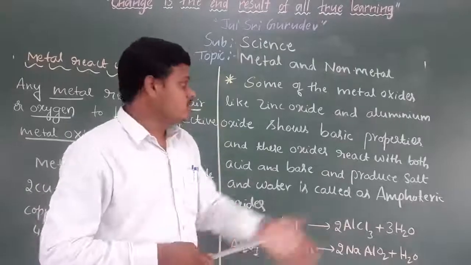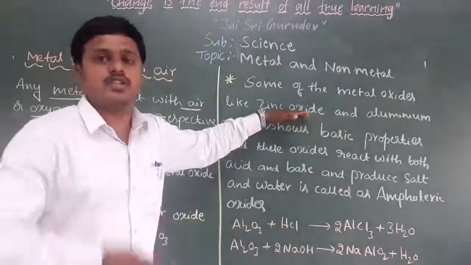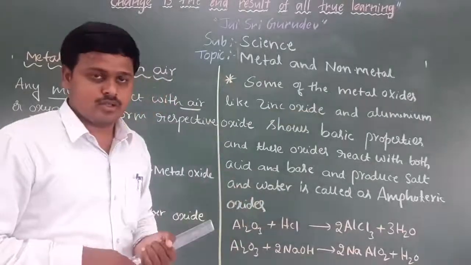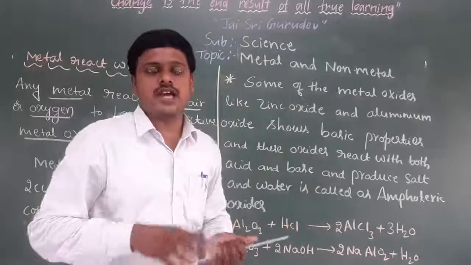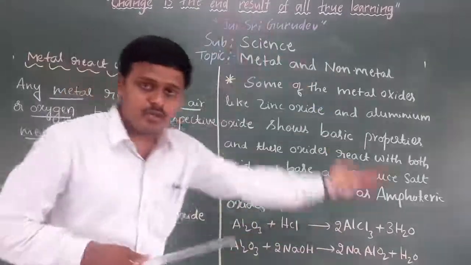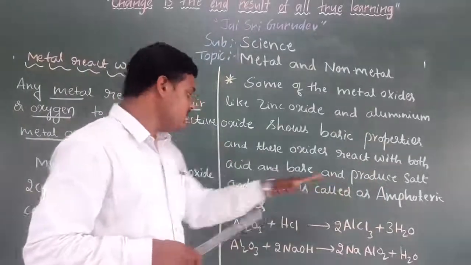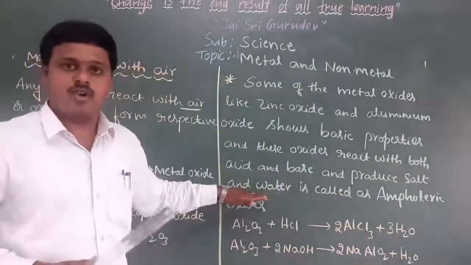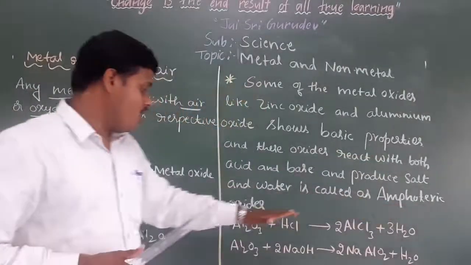Understood? So aluminum oxide and zinc oxide both show basic properties also. When aluminum oxide or zinc oxide reacts with any base, it produces the respective salt and water. This phenomenon is what we call amphoteric oxides.